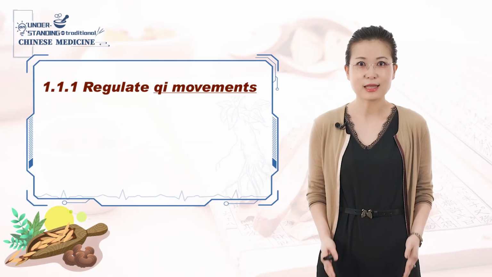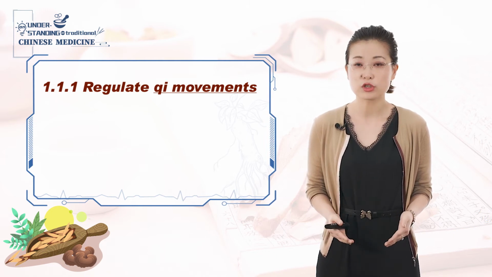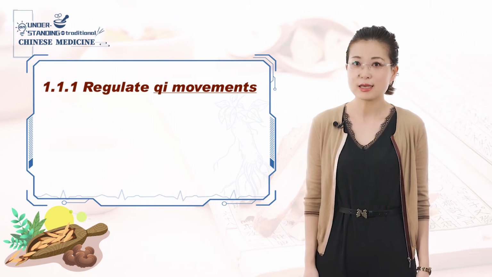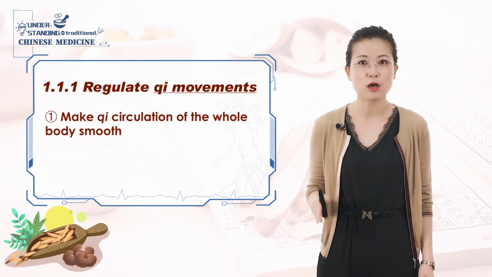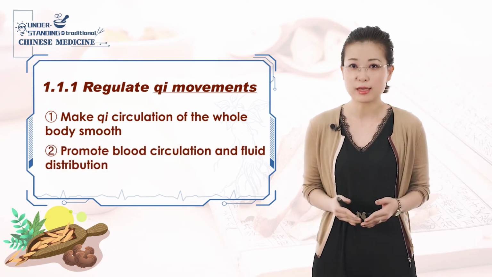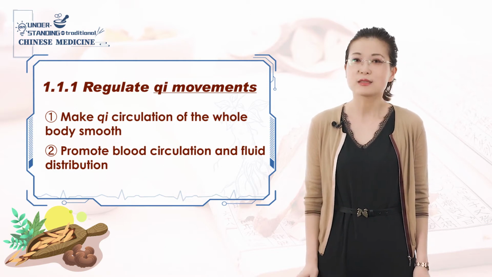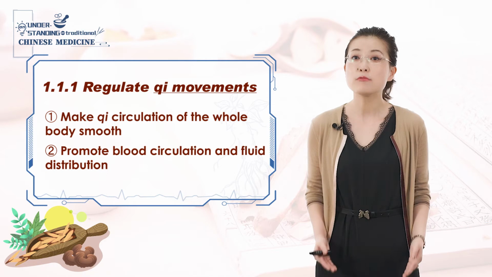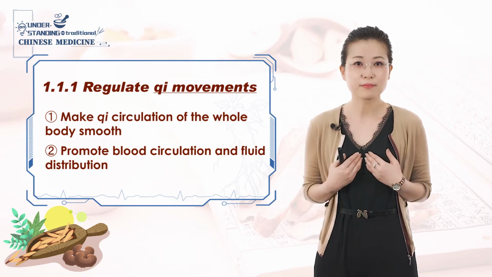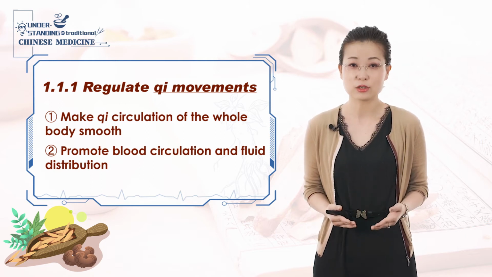Since liver is an unyielding organ, liver qi is ascending and dispersing and is very active. Free flow of liver qi can make qi circulate smoothly throughout the body, as well as promote blood circulation and fluid distribution. On the other hand, stagnation of liver qi may result in various symptoms, for example, chest pain, lower abdomen pain, and even blood stasis and water retention.